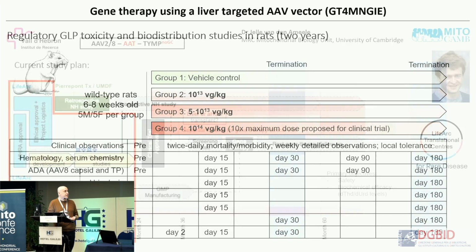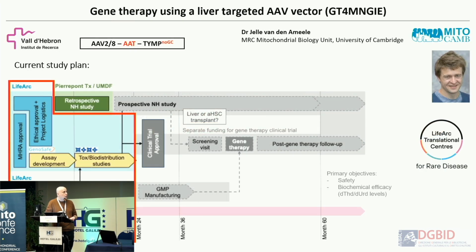This has been awarded, so we now have funds to do the GMP-like production of the vector by a company, and then do the biodistribution studies. If this demonstrates that the treatment is safe in rats, we will be at the point where we can do a clinical trial if we get funds for that. So this is already funded, and we are happy because at least we will advance a little bit towards the possibility of doing a clinical trial.